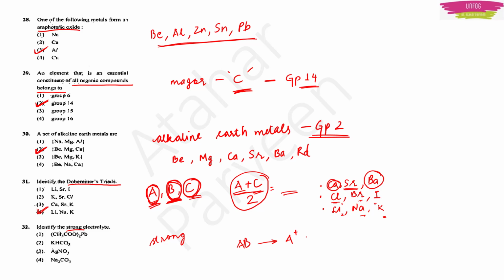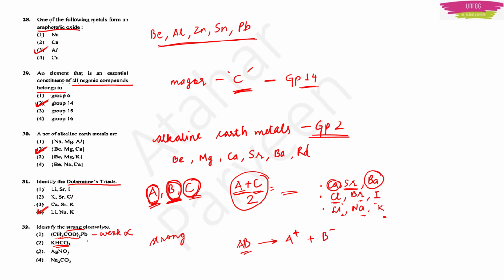It will completely dissociate and give me A plus and B minus ions respectively. So which of the following options is a strong electrolyte? This looks like an organic compound, and organic compounds are usually weak electrolytes. So because it is a weak electrolyte, it is not the right option.